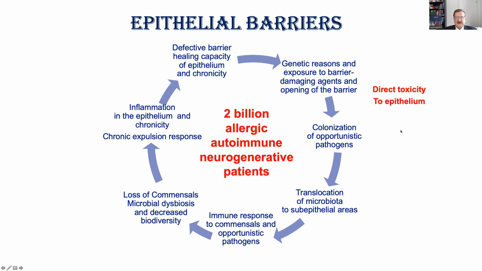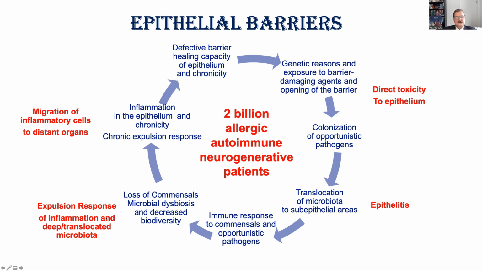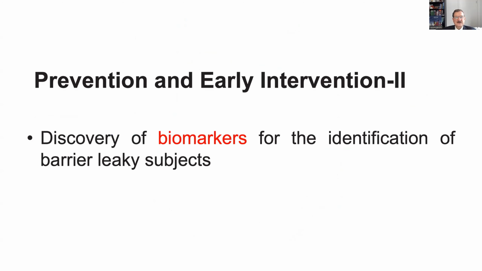So if we summarize, we have direct toxicity to epithelium, epithelitis, activation of the epithelitis, release of alarmins, expulsion response, inflammation, and deep translocated microbiota. Migration of inflammatory cells to distant organs, so gut inflammation causes chronic hepatitis or brain disease or arthritis, and we have epigenetic regulation. Very strong epigenetic mechanisms play a role in defective barrier healing capacity.